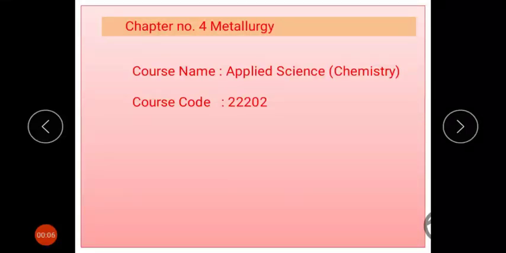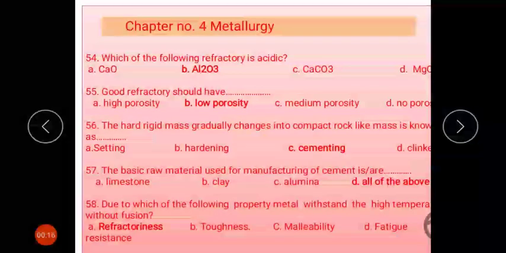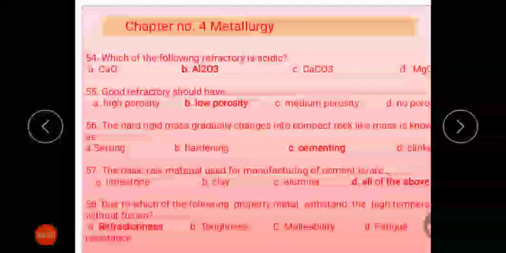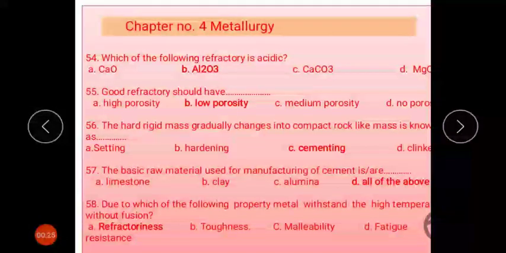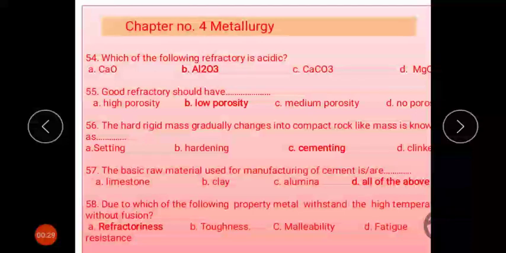Today we are going to see a few questions on metallurgy topics. Now let's go through them one by one. Question 51. Which of the following refractory is an acidic material? Al2O3 is an acidic refractory material and the remaining are basic refractory materials.